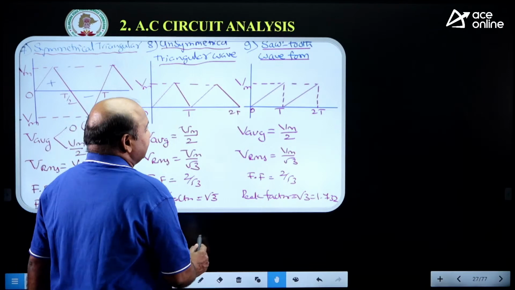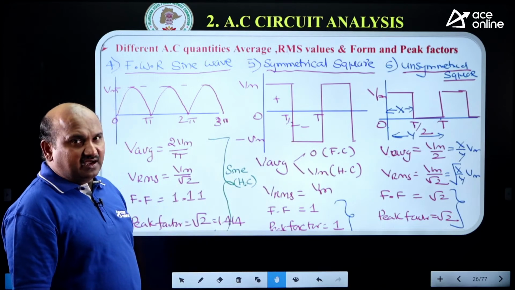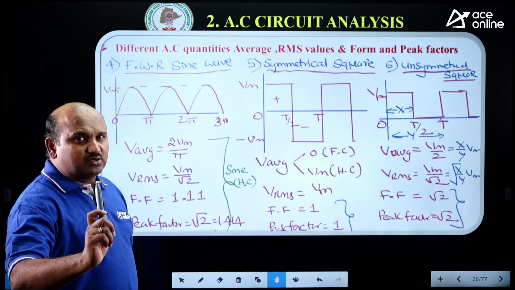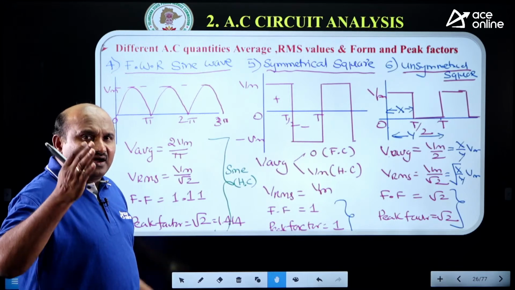Have you got the clarity? This one? Is it okay? This clarity? If both values are half cycle and full cycle, it is not the half of that one.